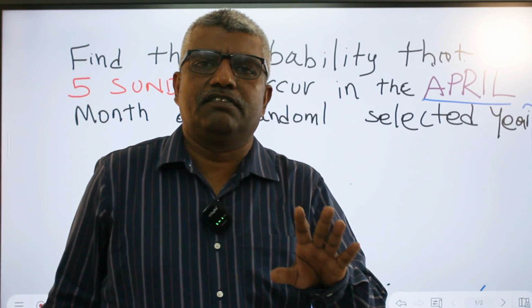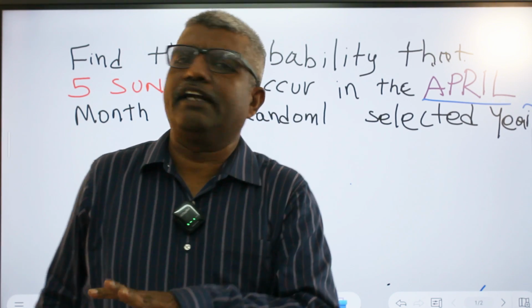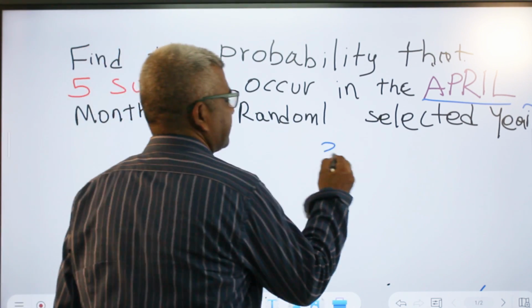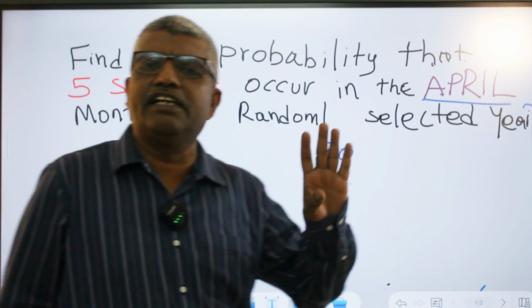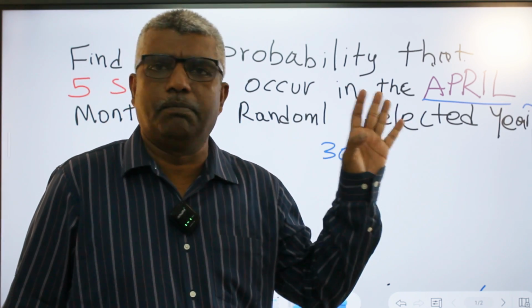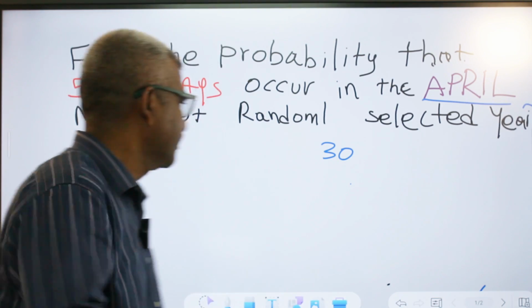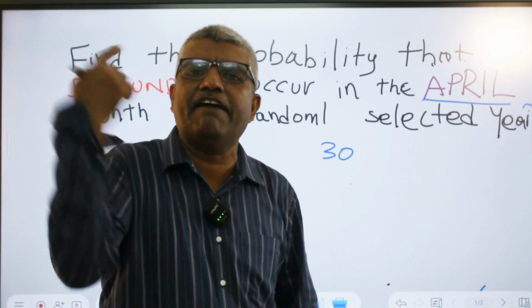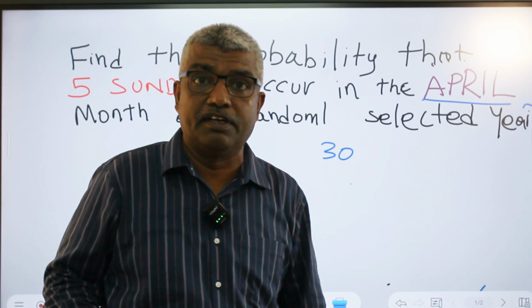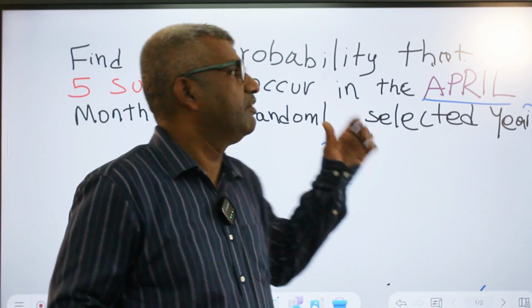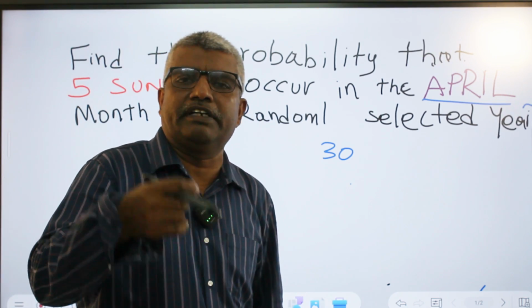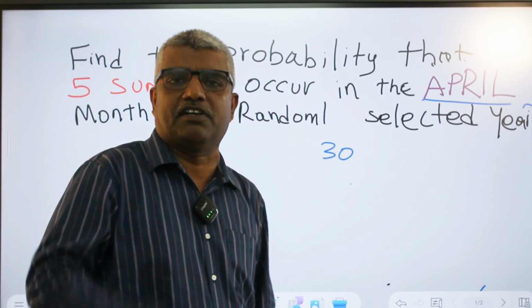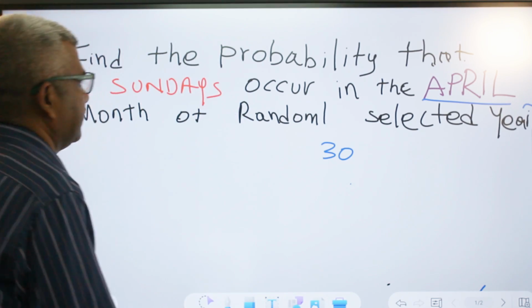In 1 month, there are 28 days, 29 days, 30 days, or 31 days, depending upon the month. April month has 30 days. In any month, all the days will repeat 4 times minimum, because 28 days is one cycle, and in 1 week there are 7 days. So in every month, all the days will come 4 times. If it is coming 5 times, it is possible in months of 30 or 31 days, or 29 days. That probability we are going to see.